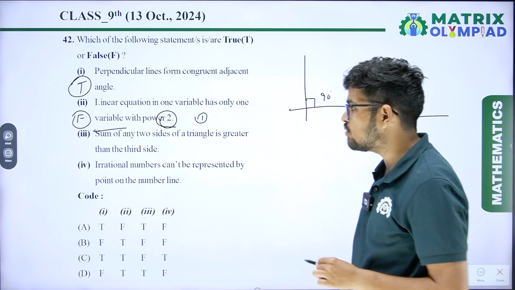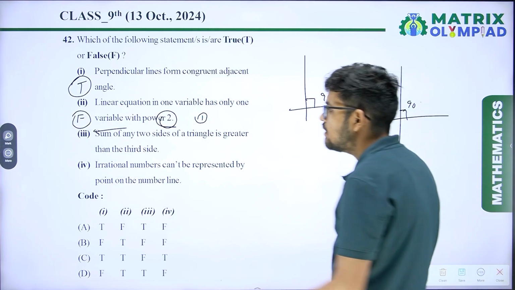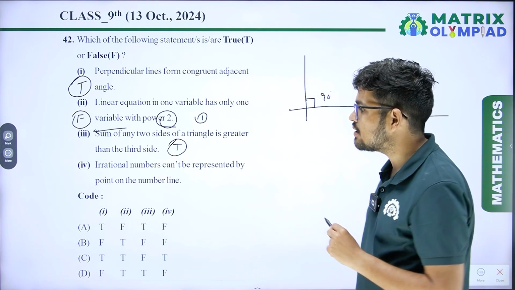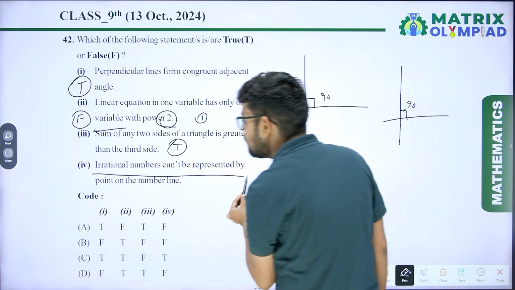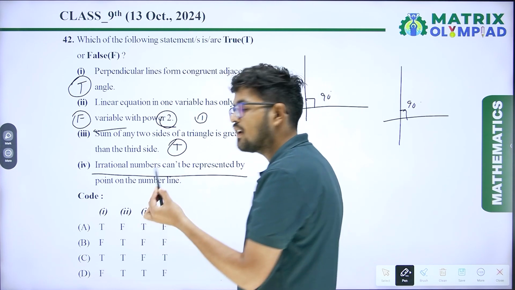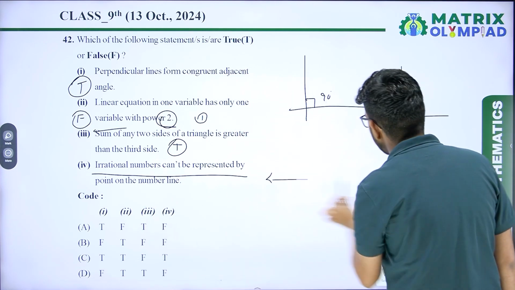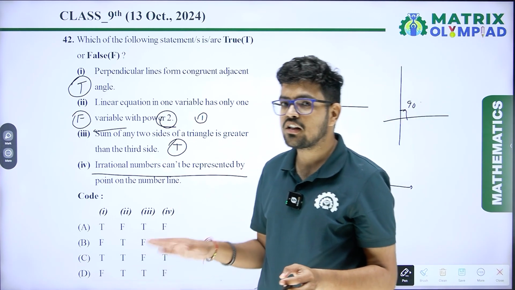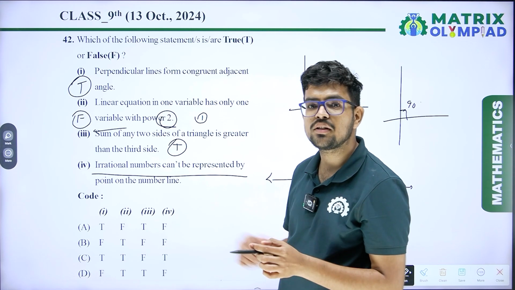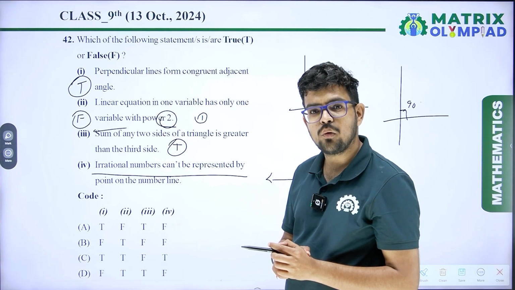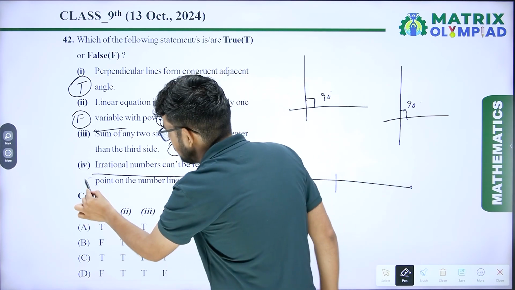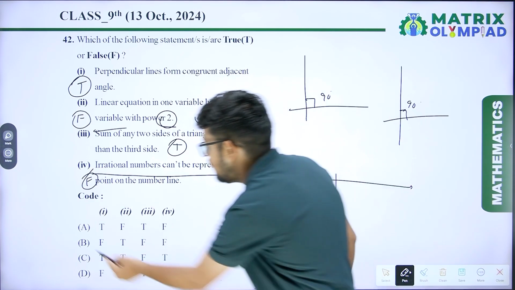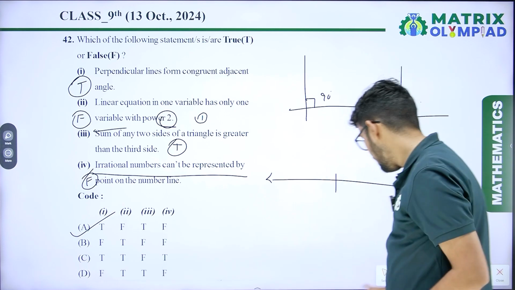Third one, the sum of any two sides of a triangle is greater than the third side. This one is absolutely true. The sum of two sides should be greater than the third side. Fourth, irrational numbers cannot be represented by a point on a number line. It can be represented on a number line but cannot be represented by a particular point. Only a terminating decimal number can be represented by a particular point. So this one is also false. So our correct answer is TTTF. Option A will be the correct answer.